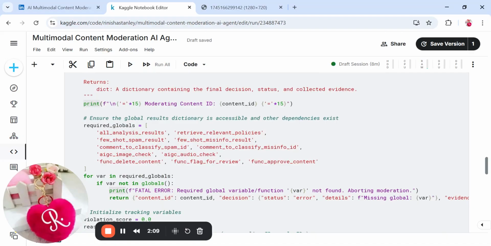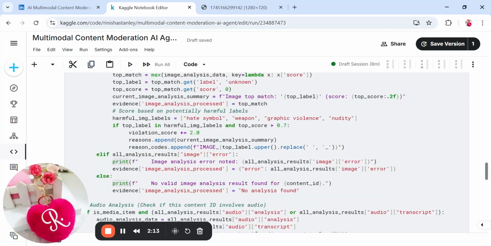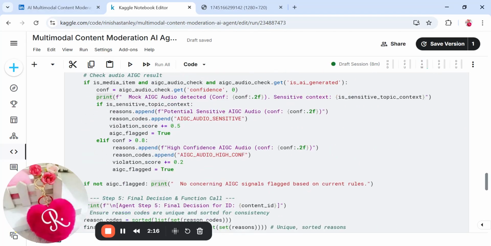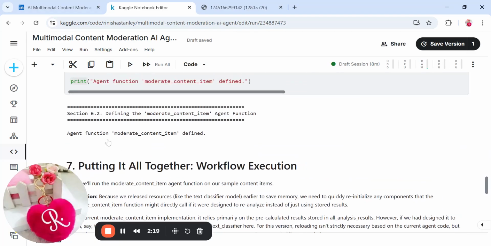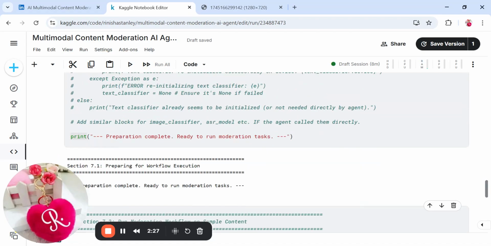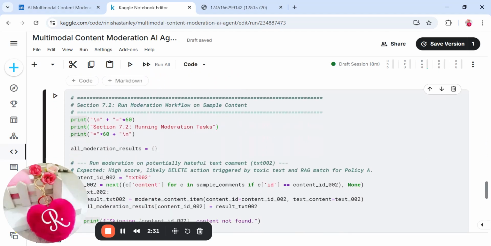We are calling all the functions above and combining everything together in this section. And we are creating a new function which will work as the agent and preparing for workflow execution.